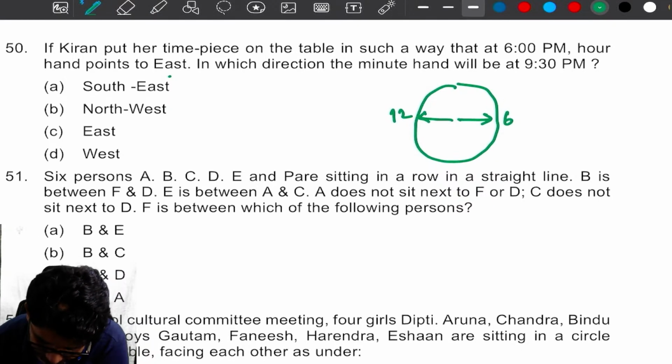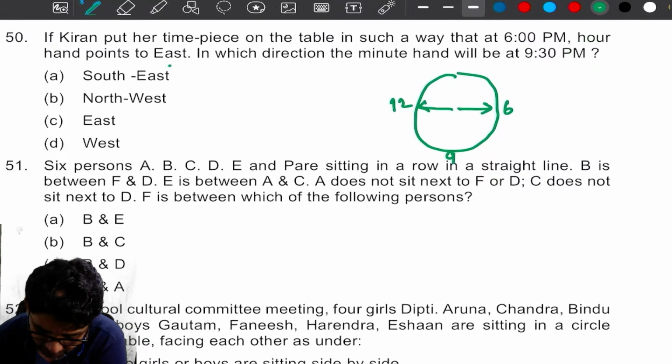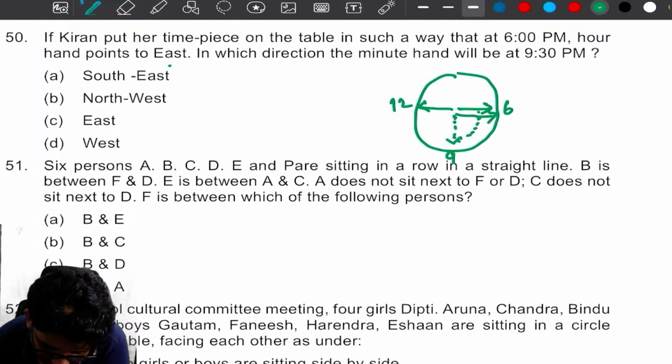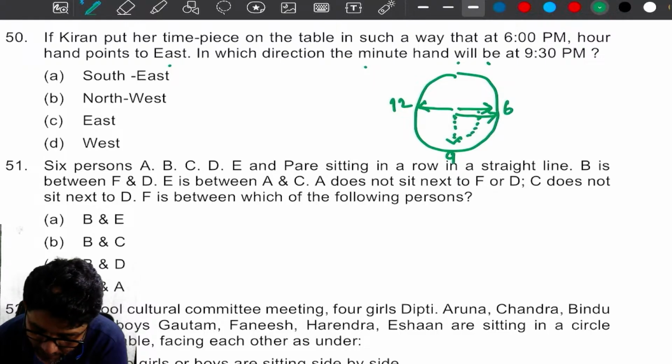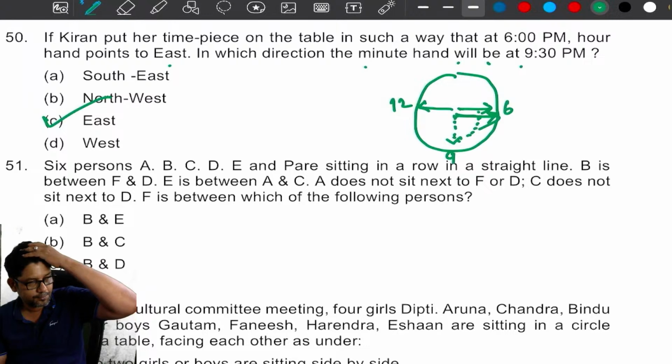6, and here it is going to be 9. Am I right? Here it is going to be 9. So 9:30 means the minute hand, sorry, our hand is going to be here and the minute hand is going to be here. So the question is, in which direction will the minute hand be at 9:30 p.m.? Of course, east direction. Am I right?